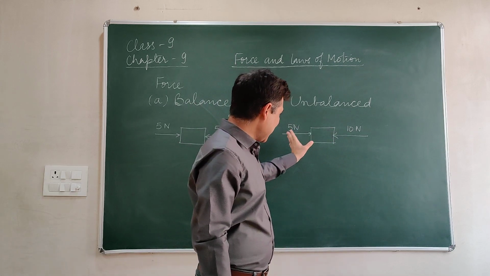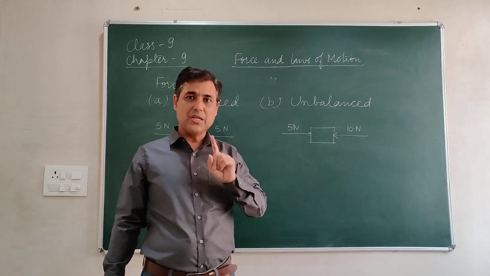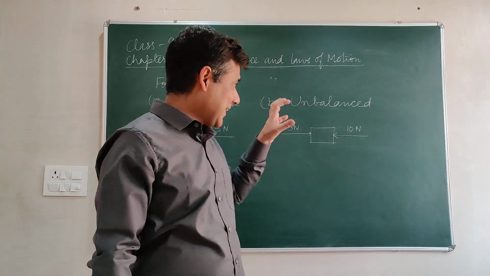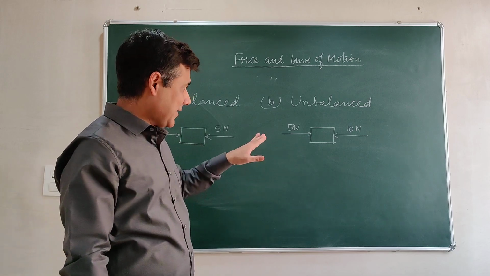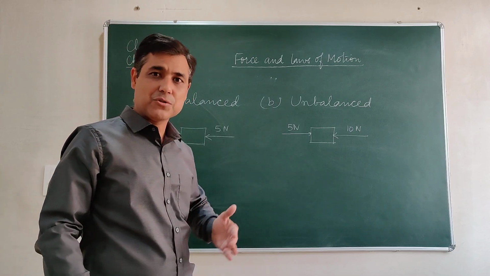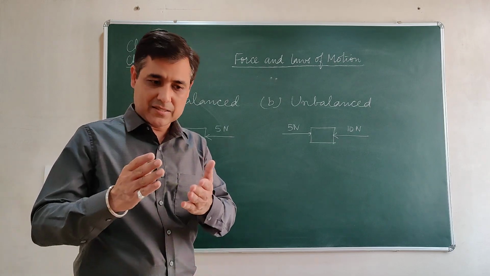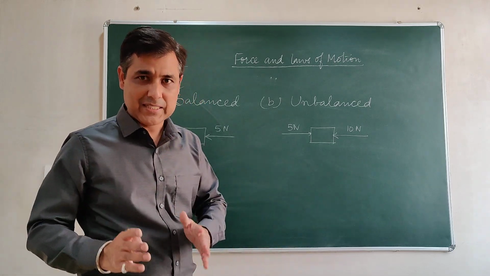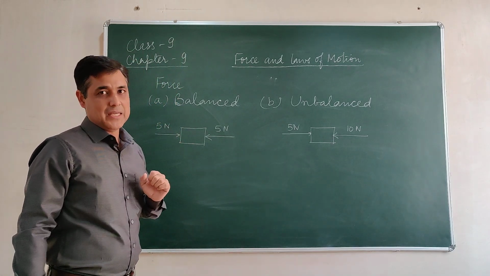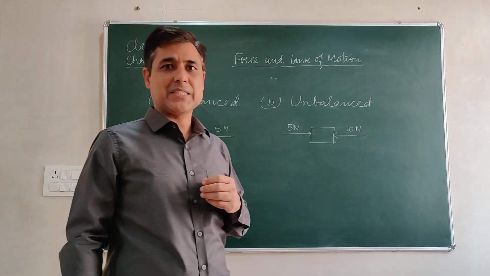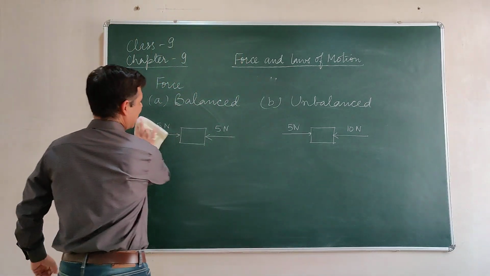So the net sum of both the forces acting on this box is not zero, and this net sum of these two forces will bring about an acceleration in it, and it can bring it from rest to motion. As I told you before, an unbalanced force can bring about changes like rest to motion, motion to rest, or acceleration, but balanced forces are not able to do this. In the same process, we will be studying an experiment, and this experiment is of Galileo.